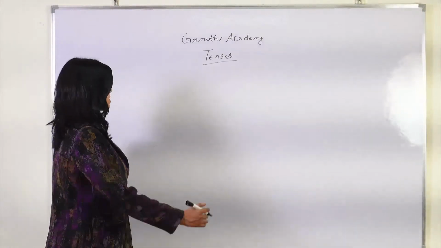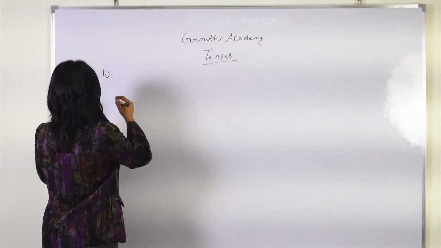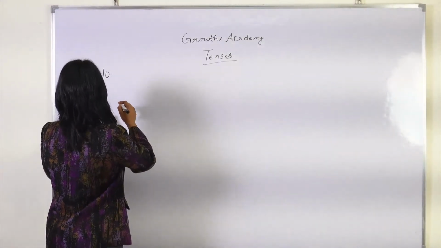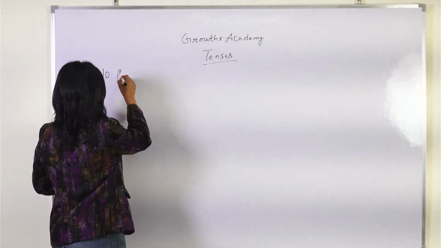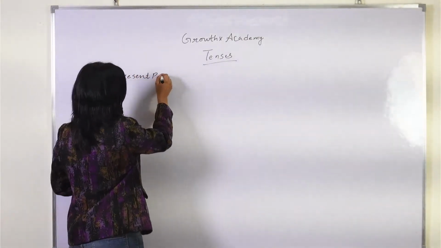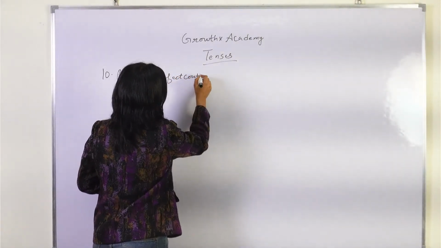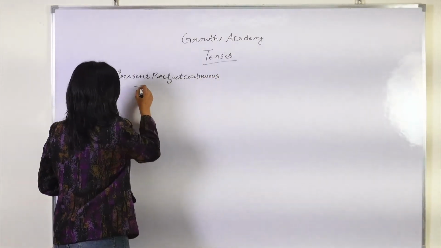So what are these tenses? Number 10 is present perfect continuous, okay? Present perfect continuous tense.